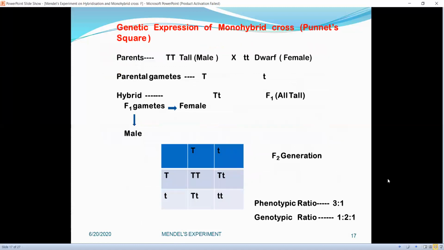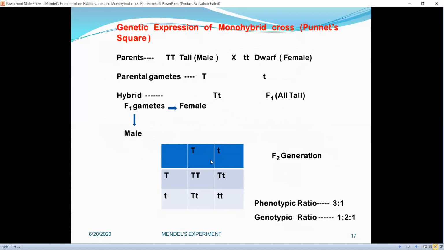Now, this is the genetic expression of monohybrid cross by Punnett square. You can see the parents, tall male and dwarf female, will form capital T and small t gametes, and the hybrid will be capital T small t.